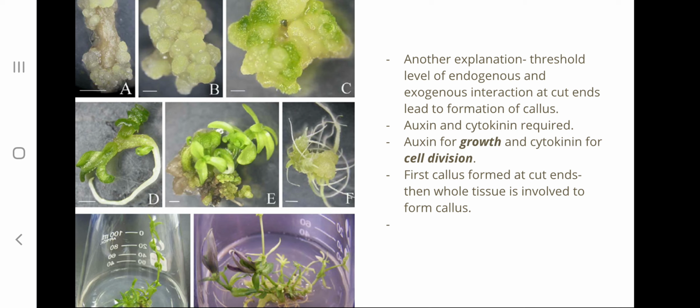As we can see in figure A, the callus has started appearing at the cut end, and later in figure B we can see that the whole tissue gets involved in callus formation. So initially the cut part starts giving rise to the callus, and later on the whole tissue becomes involved in the formation of callus.